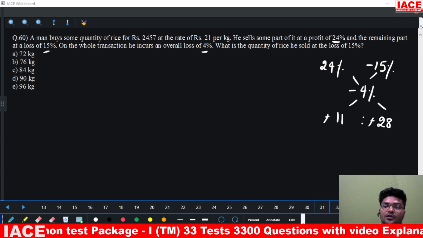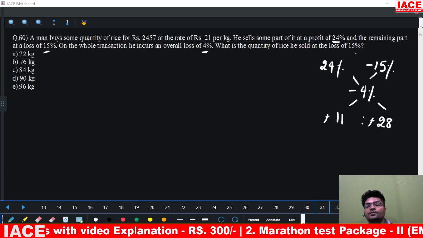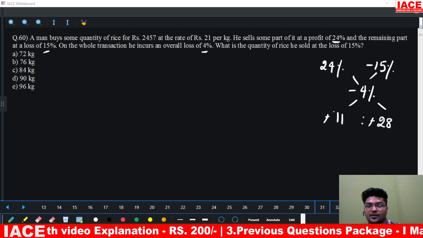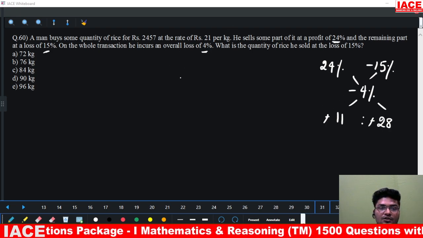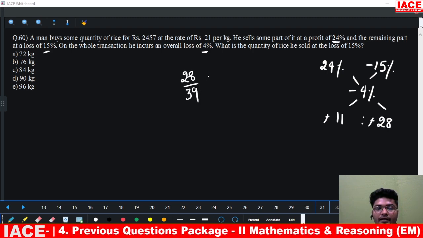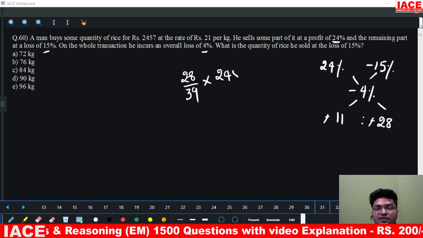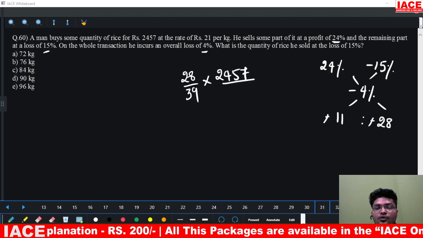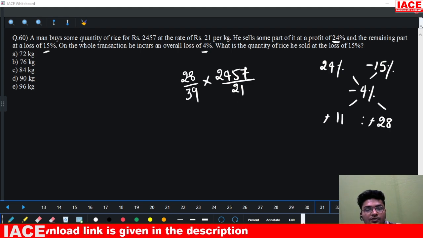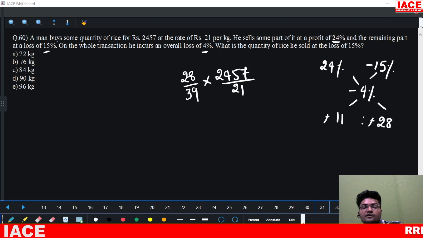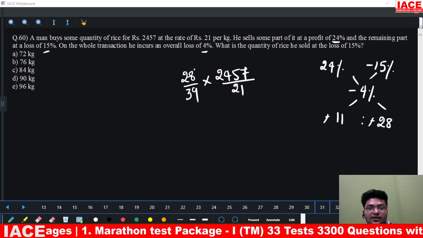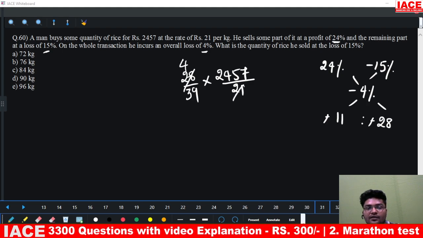That means the quantity of rice sold at a loss of 15% is 28 parts out of the total 39 parts. So this is 28 by 39 into 2457 divided by 21. How do we cancel this out? First of all, we can cancel with 7: 7 fours and 7 threes.